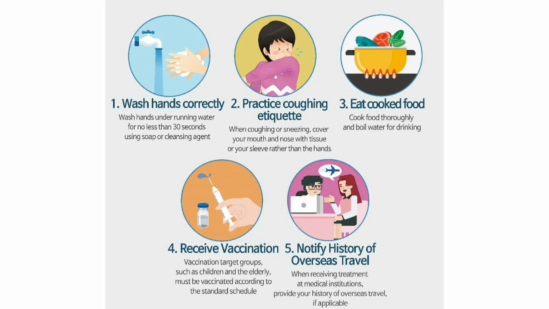The next is receive vaccination. That means vaccination target groups such as children and the elderly must be vaccinated according to the standard schedule. Sometimes there are some specific vaccines for young children between the ages of 1 to 5. As well, there are some specific vaccines for pregnant mothers and for lactating mothers also. And some people who are deficient in various vitamins or minerals also have some specific vaccines and they must take them to stay healthy.